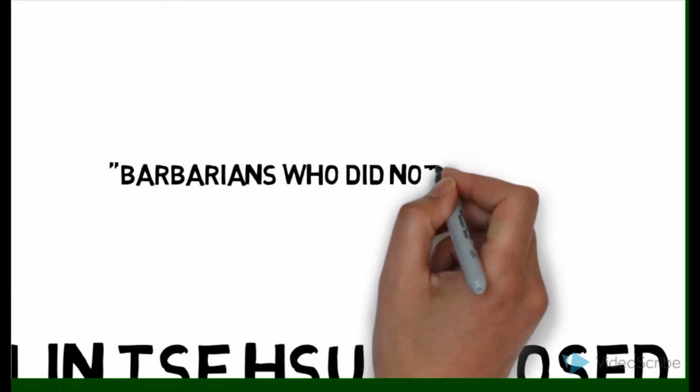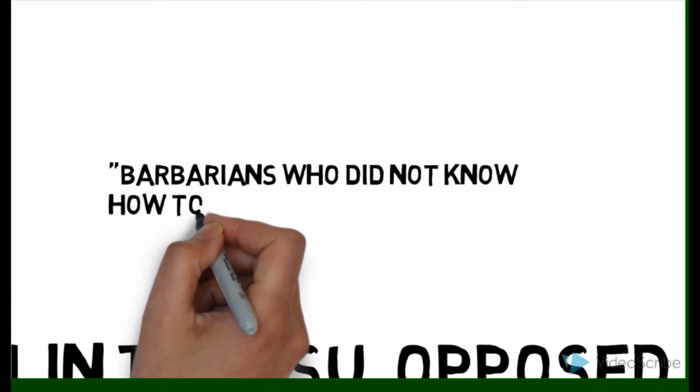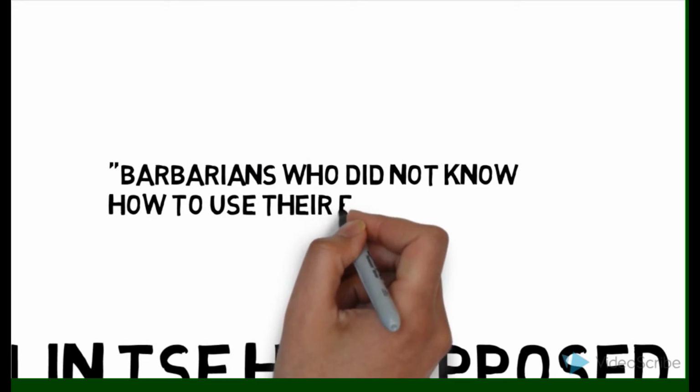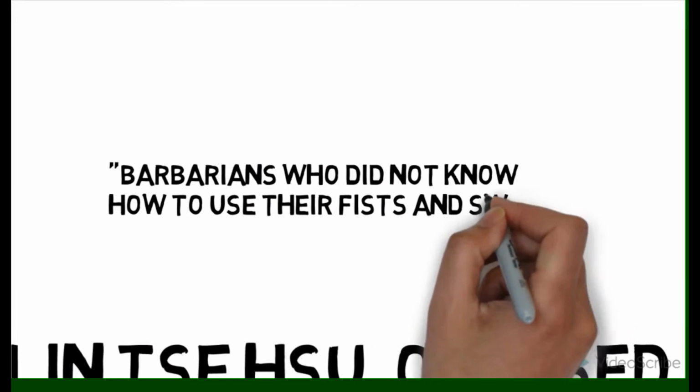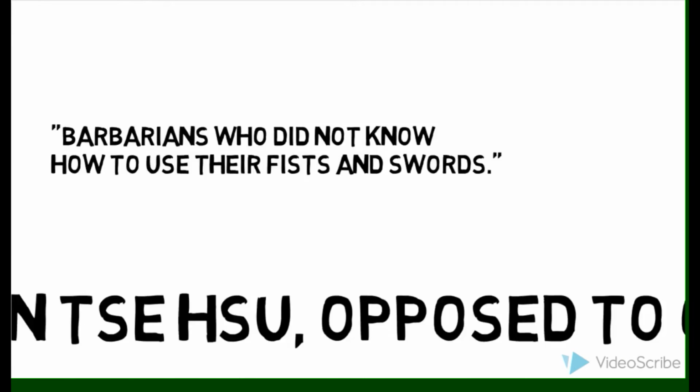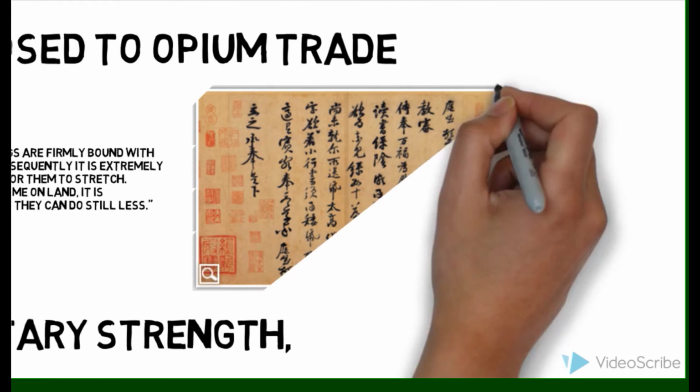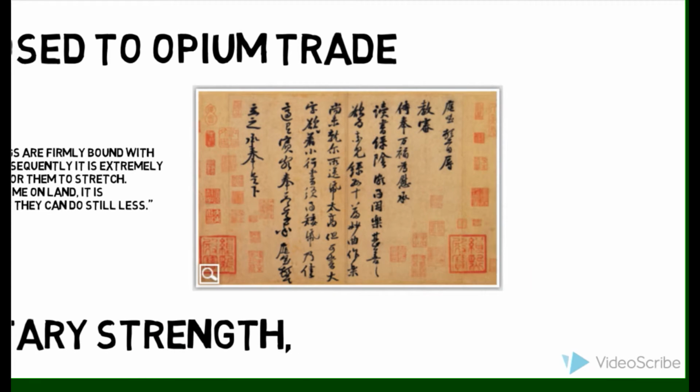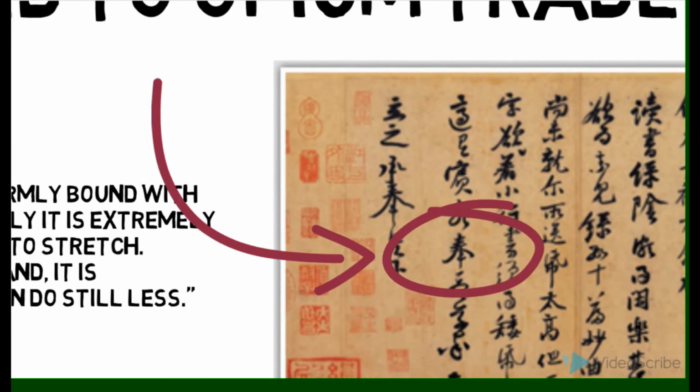The Asians, on the other hand, were viewed as skillful because they had the ability to use swords and fists to fight, rather than the British using their cannons and large ships. But since this is an estimate of opponent power, there are few descriptions of Asians in this document.